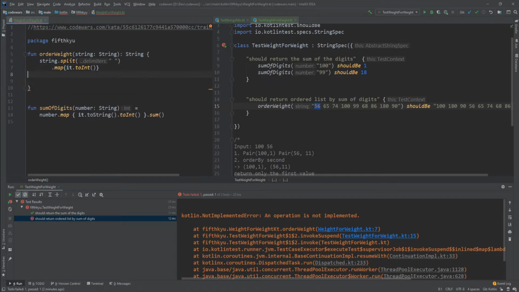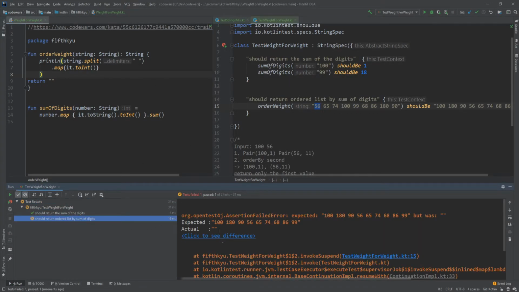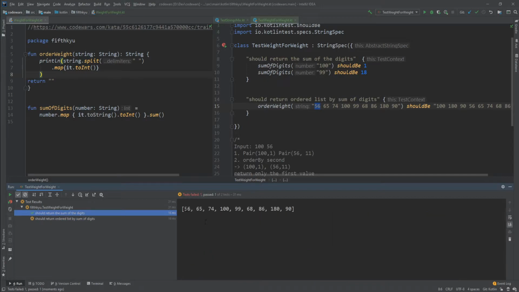Nope, I can't return that because it's not a string. I'll just return something here and print it. Okay, let's check this out. So this should at least separate them. Yep, so now I have all the number representations.